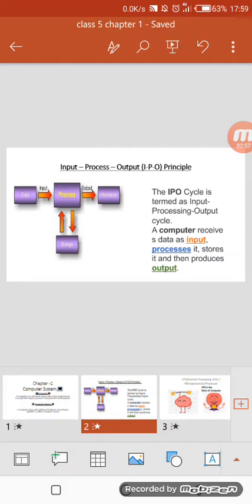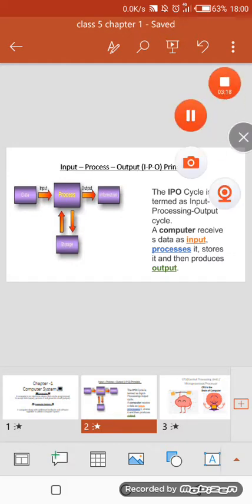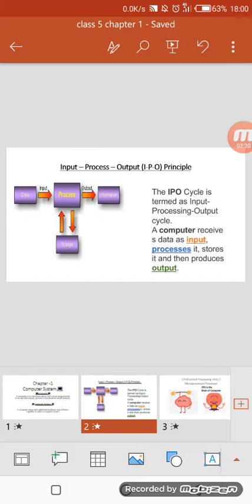It accepts the data, then processes it by doing some mathematical or logical operation on that data and gives the output to us. And I have already told you in class that data is not meaningful, but after the processing of data, the information or output we get is very meaningful. The functions done by the computer are done by its input, processing, output and storage units. Okay, clear? Now we will move to another slide.